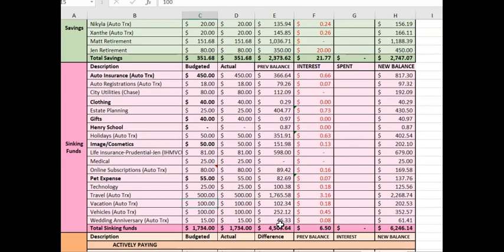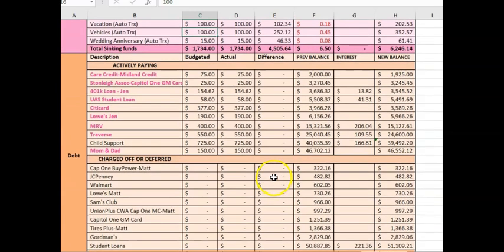In vacation, we are setting aside $100, and vehicles, this is like a repair replace fund, also $100, and wedding anniversary $15. So $1,734 is going into sinking funds is the plan for August. Moving on to debt.